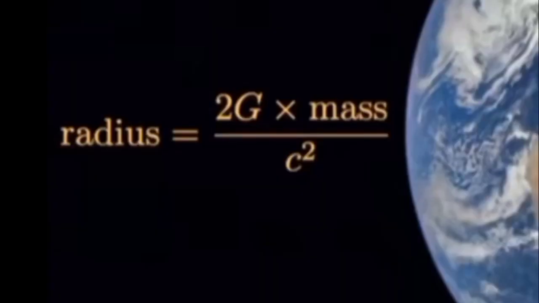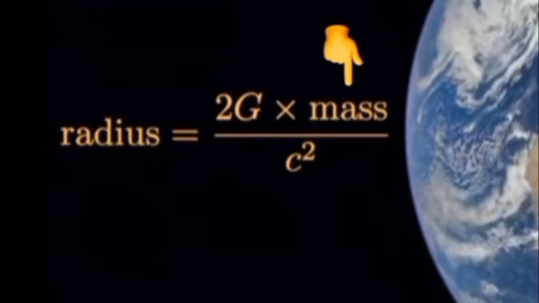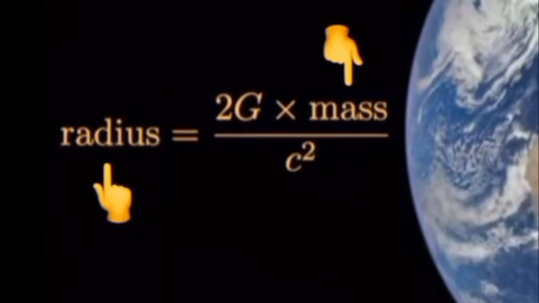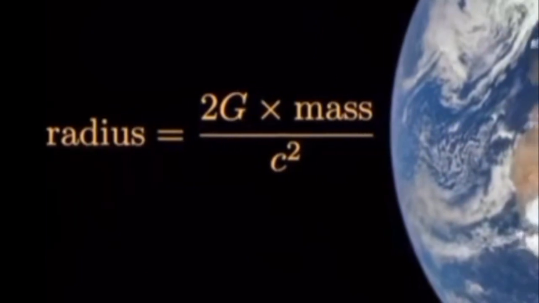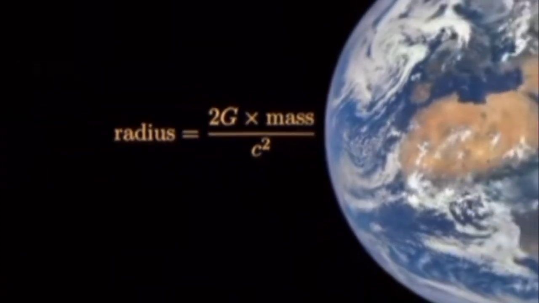So this right here is the black hole equation, also called the Schwarzschild radius. For some given amount of mass, how small of a volume, the radius, do you have to pack that mass into in order to make a black hole? For example, to make a black hole out of Earth, you would have to squeeze the entire planet into a volume the size of a blueberry. If you were somehow able to do that, that blueberry would be a black hole. Not easy, but pretty simple, right?